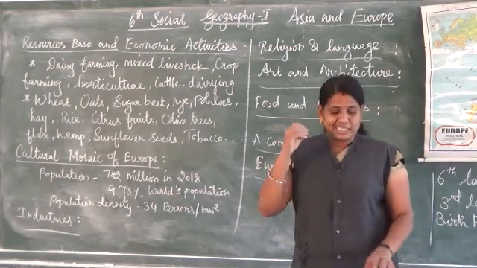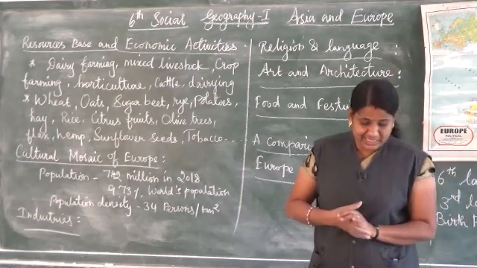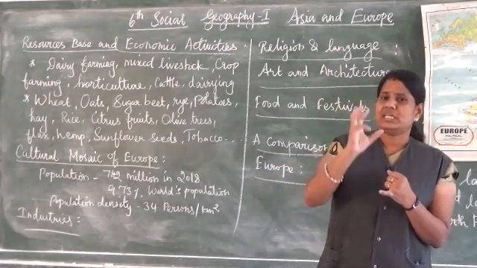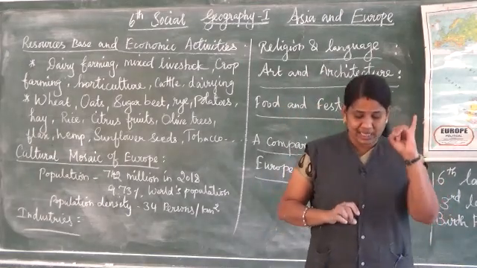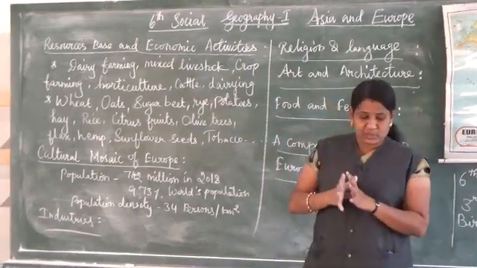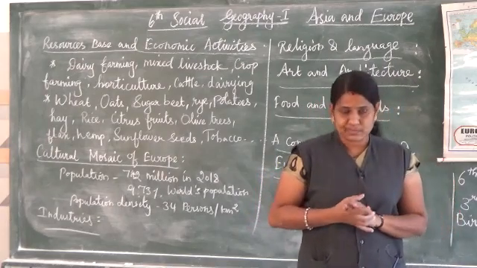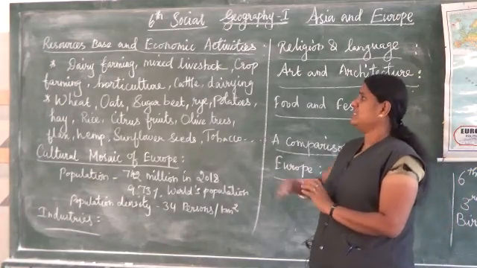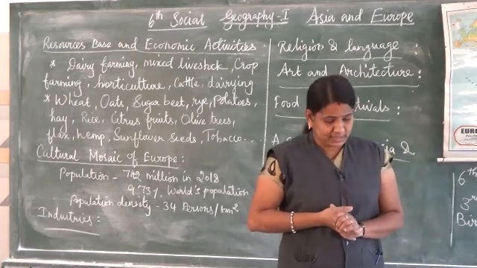These interact to produce varied patterns of agricultural activities such as Mediterranean agriculture. Which agriculture do they use in this continent? Mediterranean agriculture, dairy farming, then mixed livestock. Already I said livestock means cattle. Then crop farming and horticulture. What is horticulture? That means truck farming.